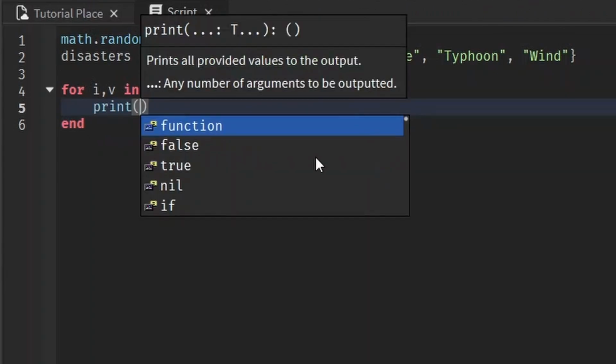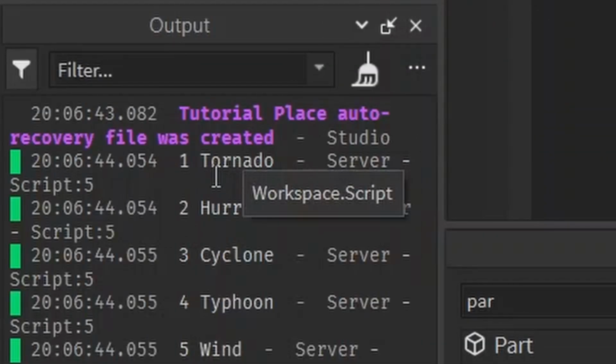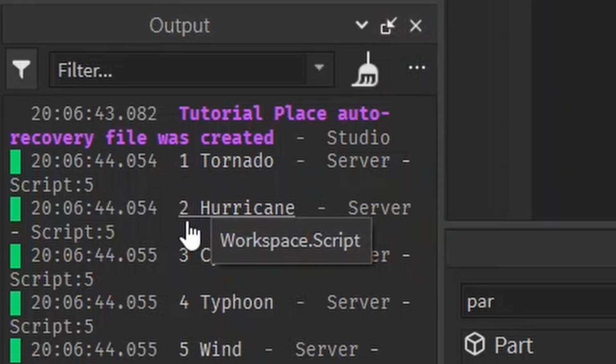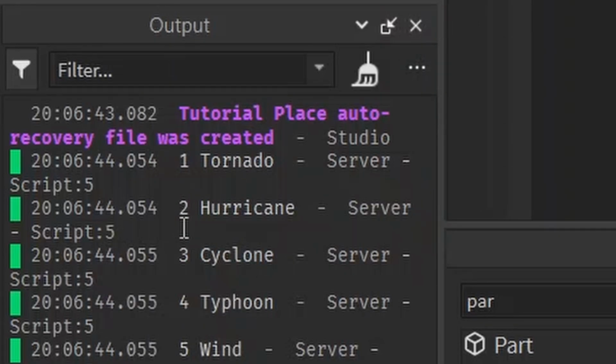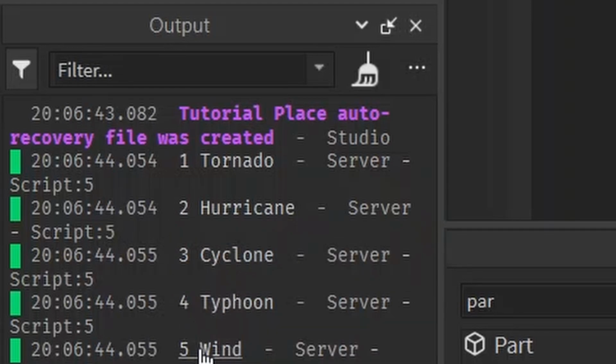Let me print out i and v so you can see what this loop is doing. The loop is going through a table. First i is worth 1, then tornado. Then the second time it loops around from the start, the i is 2 and the v is hurricane, 3 and cyclone, 4 and typhoon. Then at the end the i is 5 and the value is wind.